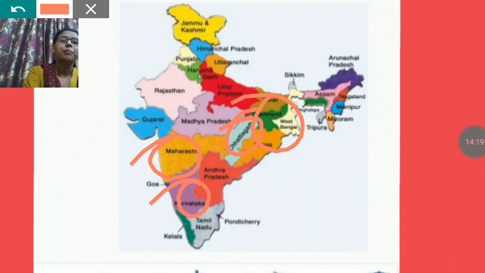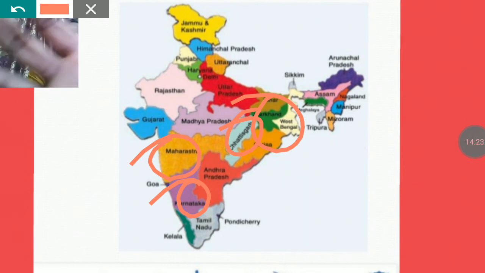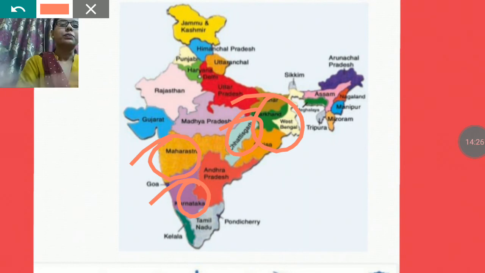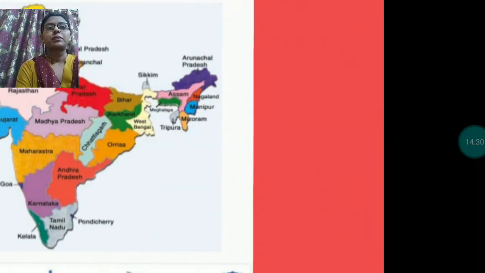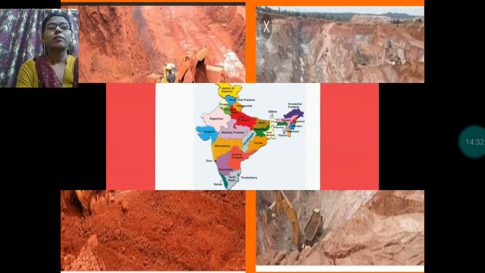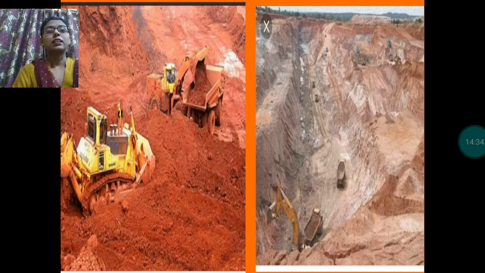These are the main states where you can get the aluminium or bauxite ore. These are the bauxite mines, from where this aluminium is extracted.